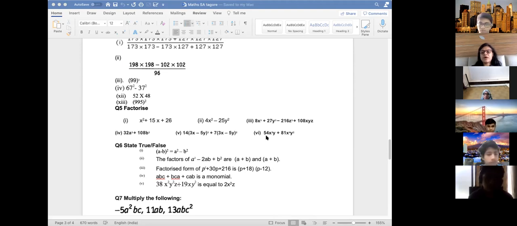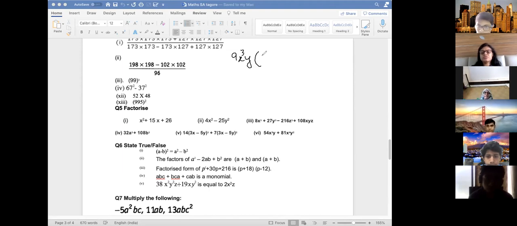Yes. So here the first step is take out common. 54 and 81. What will come out? Ma'am, 9. Yes. Not 9, one more 3 will come out. Even if you take out 9, then what is coming inside, and what power of x is coming out? x cube and y will come out.